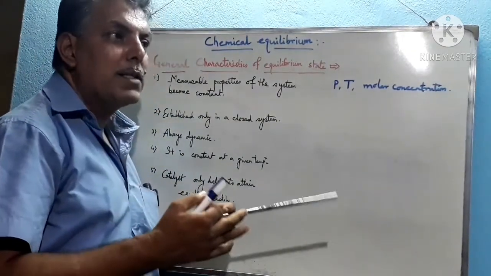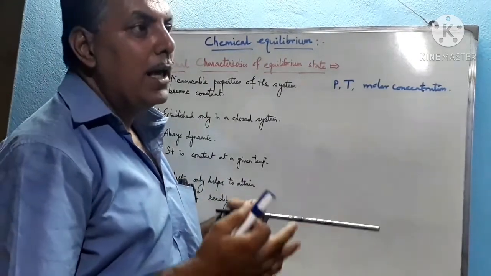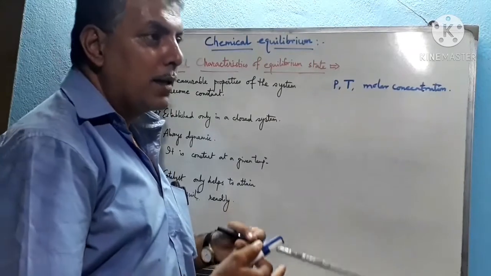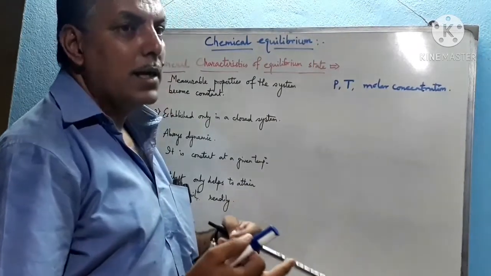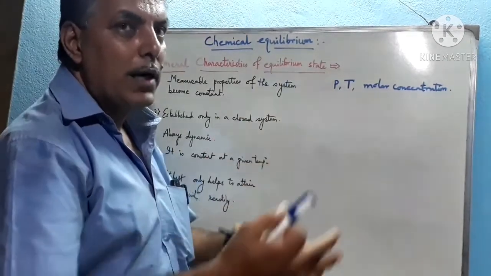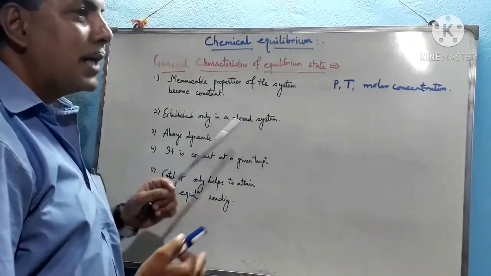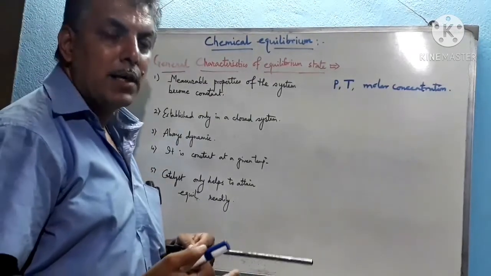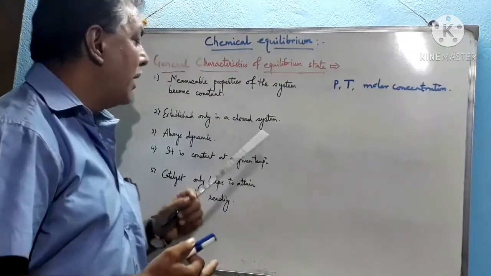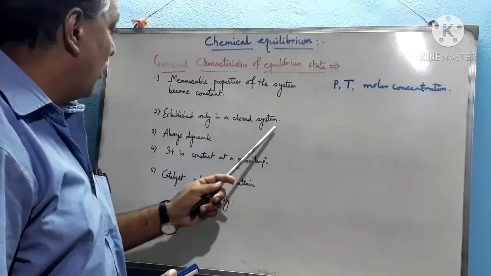If the chemical reaction takes place in an open system, then if the reactants or the products are in the gaseous state, they escape from the reaction medium and have no tendency to return to the equilibrium system. That's why such reactions are irreversible in nature and cannot maintain the equilibrium. So equilibrium can be attained in a closed system only.